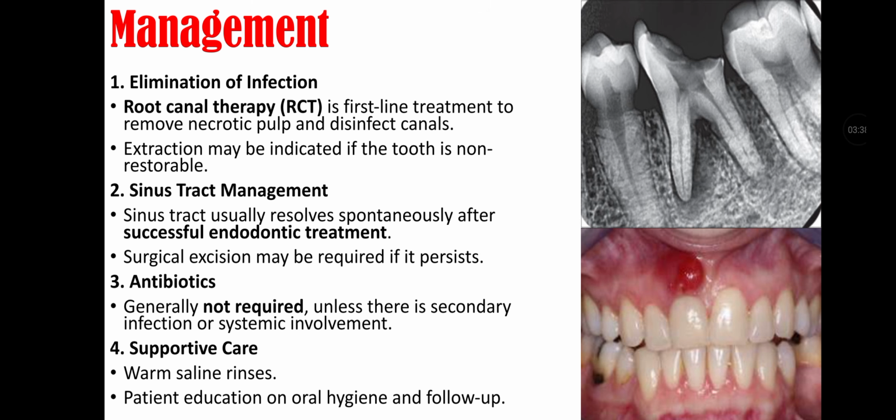Management include elimination of infection, sinus tract management, antibiotics, and supportive care. Elimination of infection is done by root canal therapy, that is first line treatment to remove necrotic pulp and disinfecting canals. Extraction may be indicated if tooth is non-restorable.